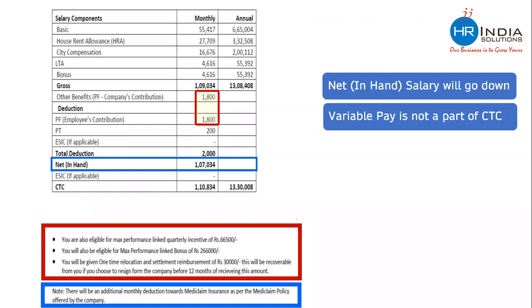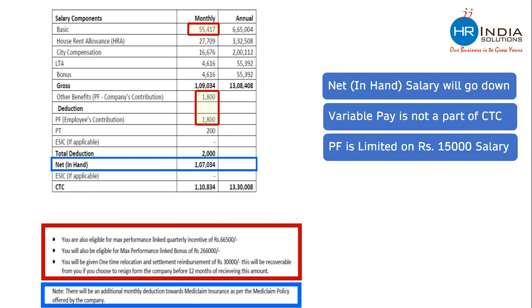You will also see that the Provident Fund contribution is only 1,800, whereas the basic salary is 55,417. We have seen that PF is normally 12 to 13%. If you calculate 12 to 13% of 55,000, that would be a much higher figure. But this company is paying only 1,800 to PF, which means this company is limiting their Provident Fund contribution to a 15,000 salary, which is legally correct. The company can say that we will pay Provident Fund up to 15,000 only. Beyond that, we will not pay. This is legally possible and correct.